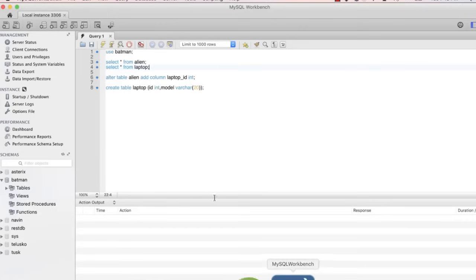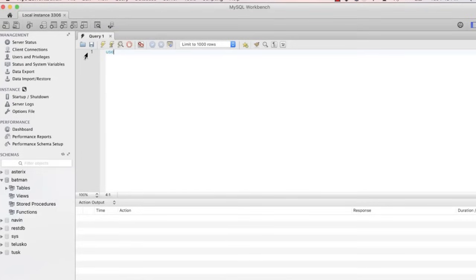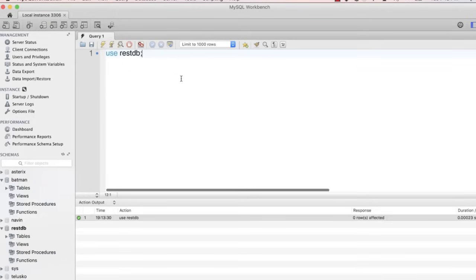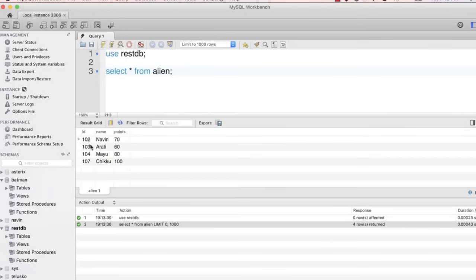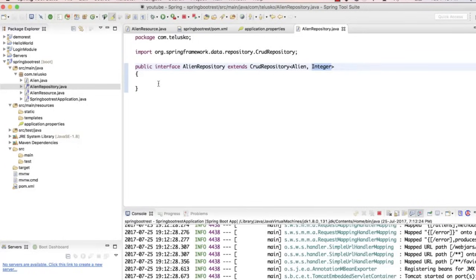Now in your MySQL database, you have a primary key. This is not our table. Let's use REST DB. Let's verify what you're working with and select star from alien. Okay, so this is our data, right? Now this is your primary key, which is integer. So we have to specify integer here.